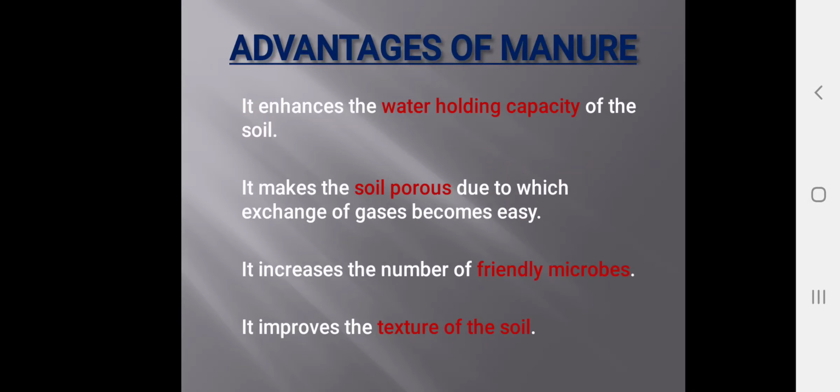Second advantage of manure: it makes the soil porous, due to which exchange of gases becomes easy. It also increases the number of friendly microbes. For example, the earthworm is a good friend of the farmer. Manure will improve the texture and quality of the soil.